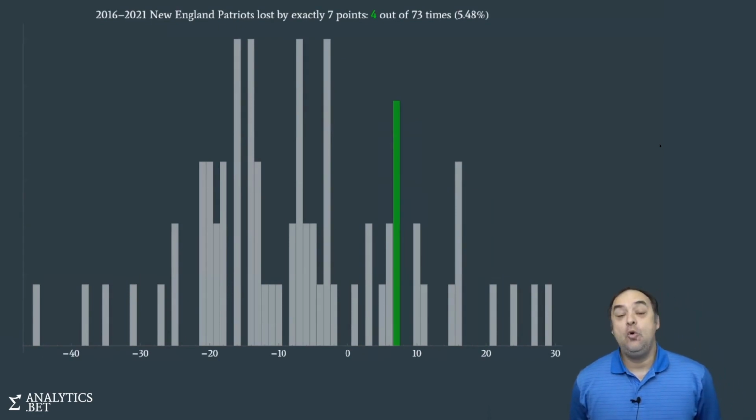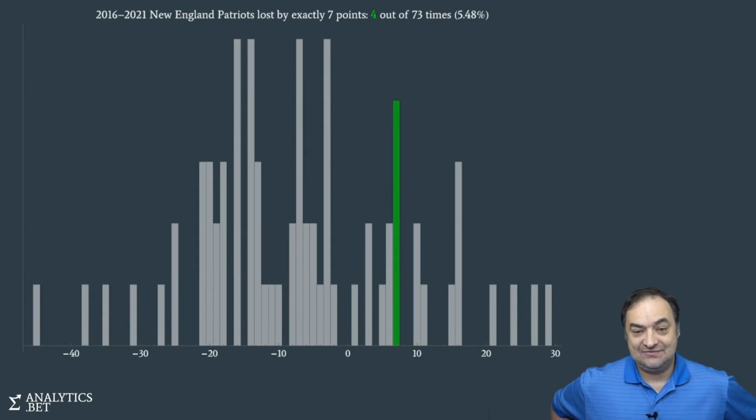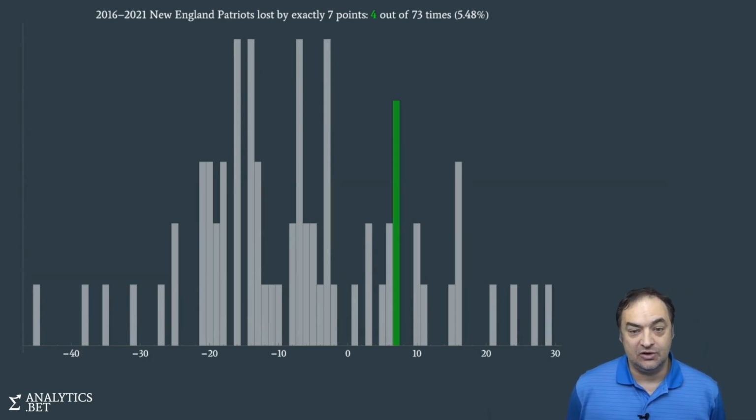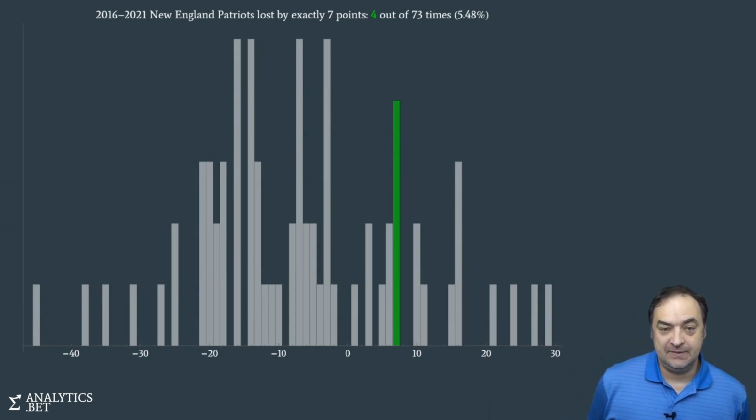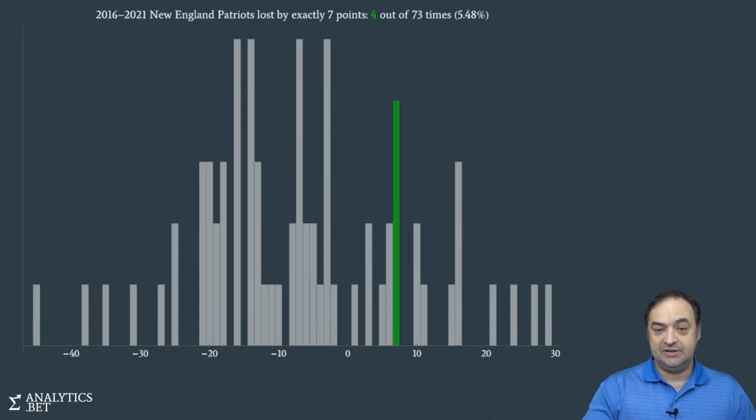What about if we ignore the Jets and just look at the Patriots? In their last 5 years, they had 73 games. Out of those 73 games, how many times did they lose by exactly 7? In other words, opponents minus Patriots was plus 7. The opponents outscored them by 7 because the spread in the case that we're looking at is also plus 7. Again, we want to kind of match it. That happened 4 times out of the 73. So 4 divided by 73 is 5.48%.